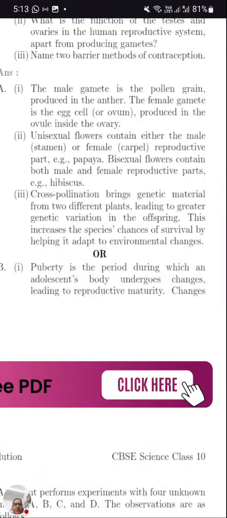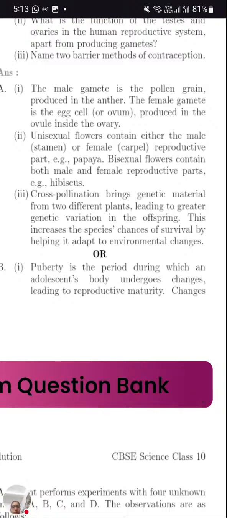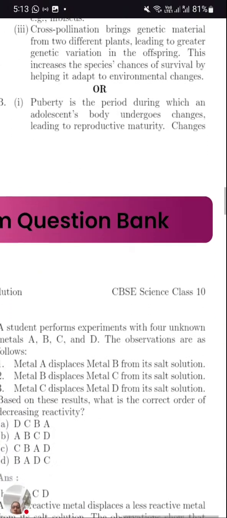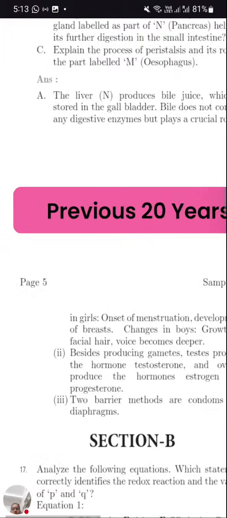So puberty is a period. This you already had in 7th standard also. Puberty is a period during which the adolescent body undergoes changes leading to reproductive maturity. So what is puberty? When there is reproductive maturity. So what changes do we find in girls and boys?